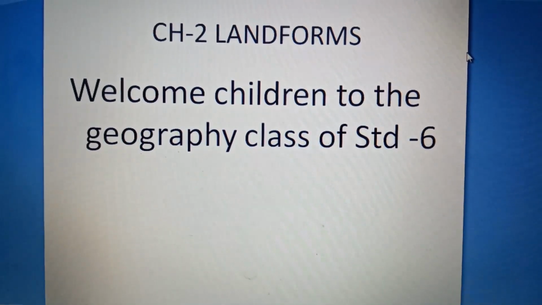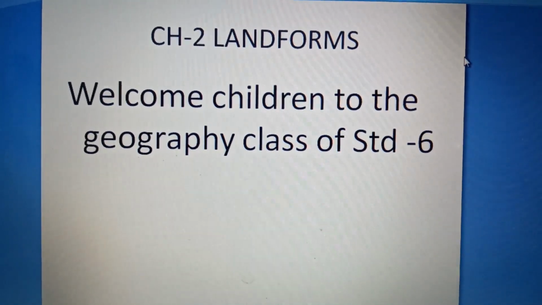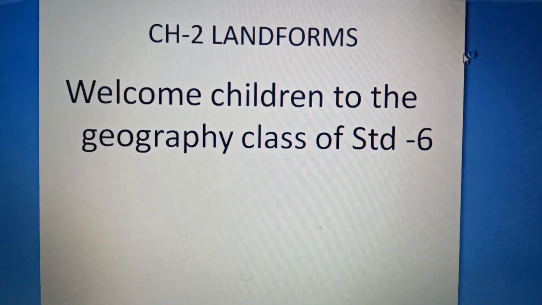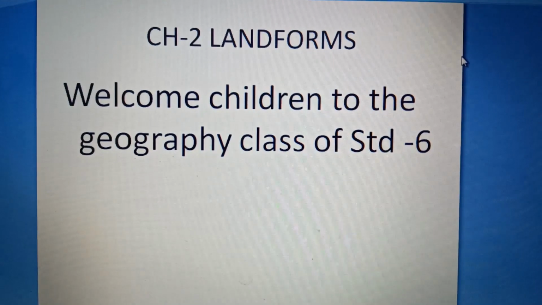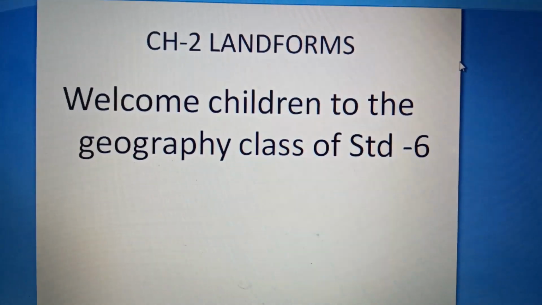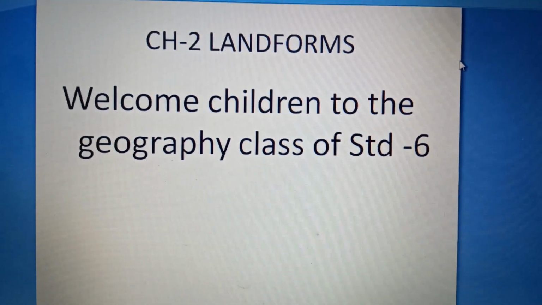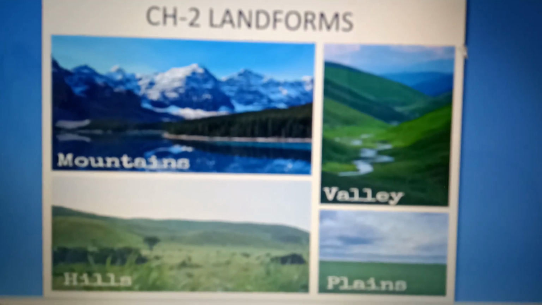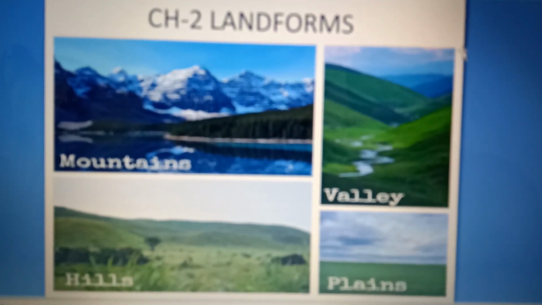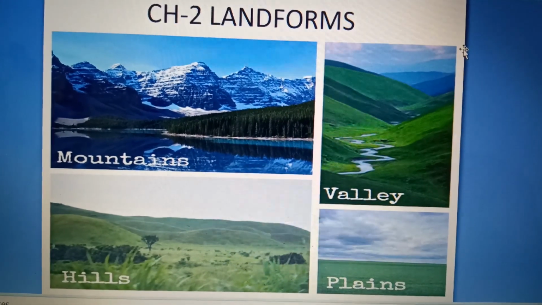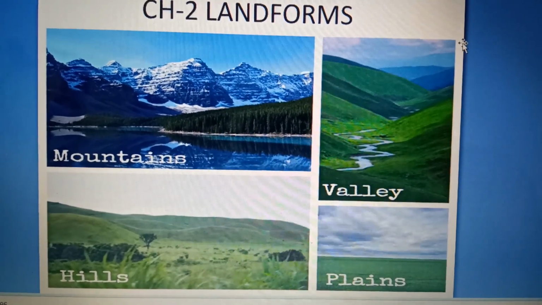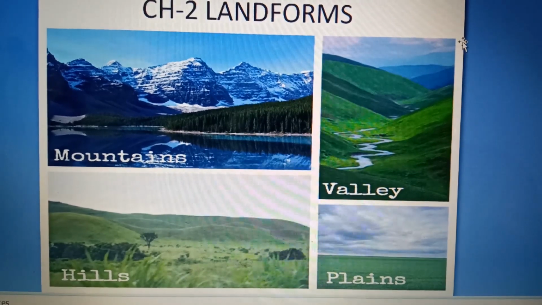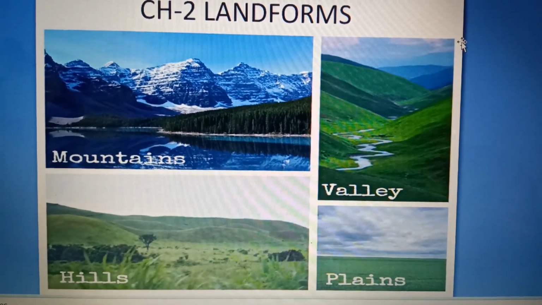Let us have a quick recapitulation of what we have done yesterday. Yesterday I spoke about the different kinds of landforms and what makes landforms occur. So these are the different kinds of landforms: mountains, valleys, plains, hills, and now I am going to explain in detail regarding the different kinds of landforms.